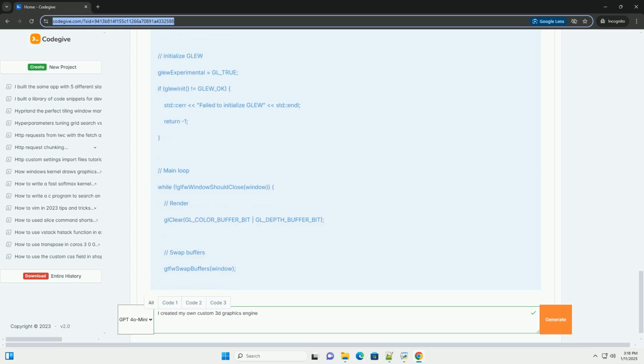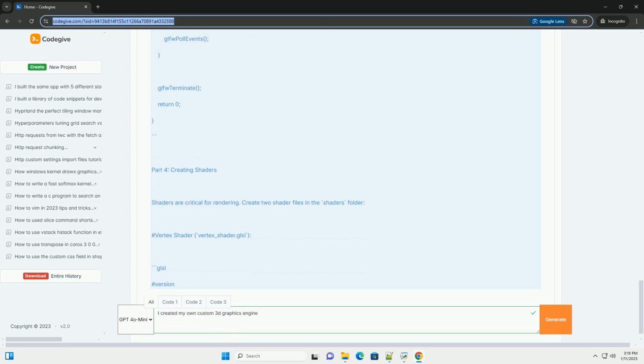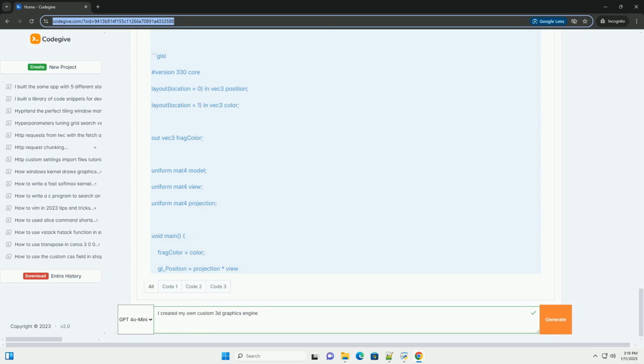Part 1. Setting up your environment. 1. Install required software. C++ compiler: you need a compiler like GCC or MSVC. OpenGL: make sure to have OpenGL installed. Most systems come with it already.